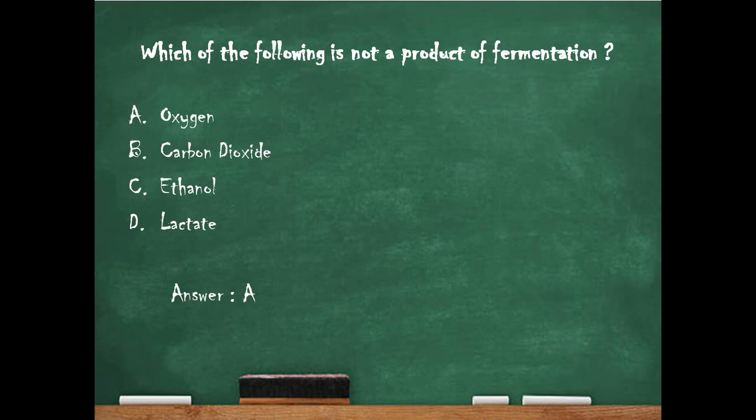So, first of all, what is fermentation? Fermentation is a metabolic process that consumes sugars in the absence of oxygen. The products are organic acids, gases, or alcohol. It occurs in yeast and bacteria and also in oxygen-starved muscle cells, as in the case of lactic acid fermentation. So, oxygen is not a product of fermentation.